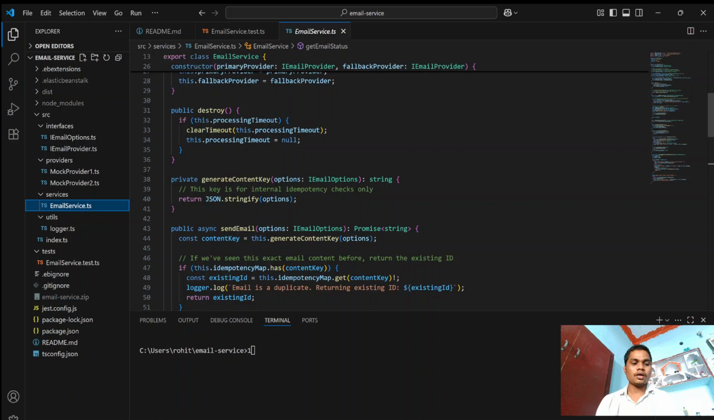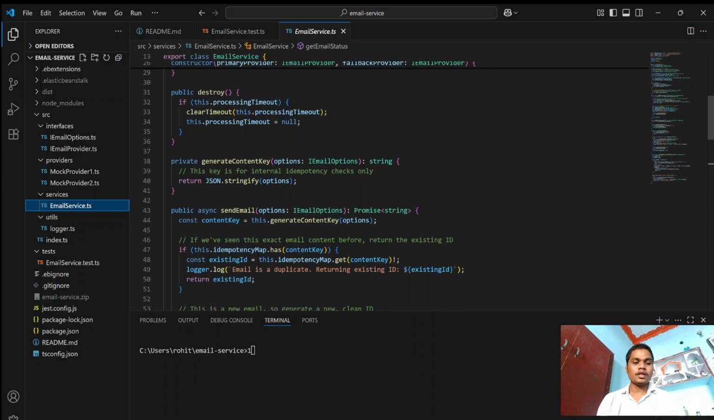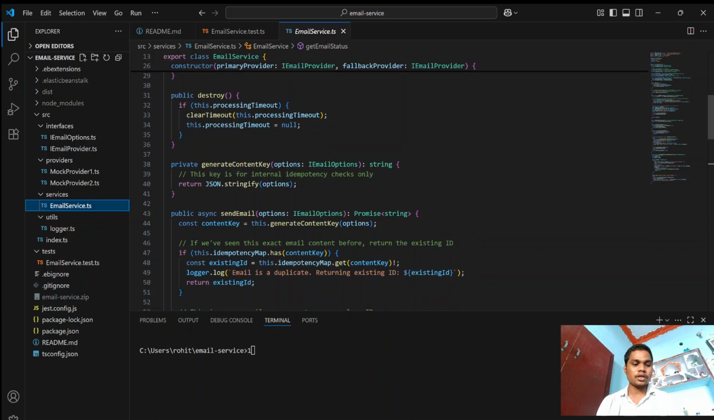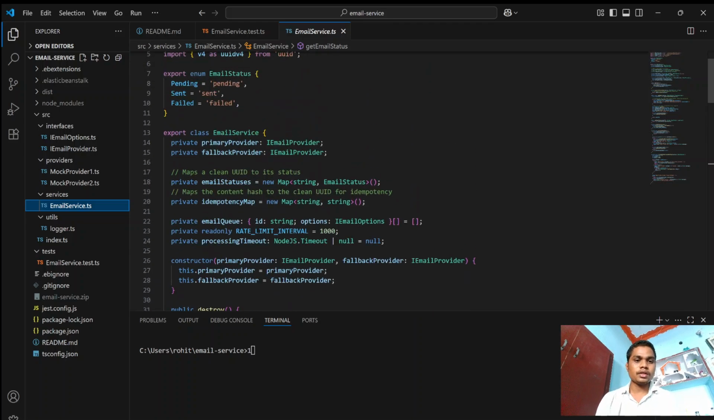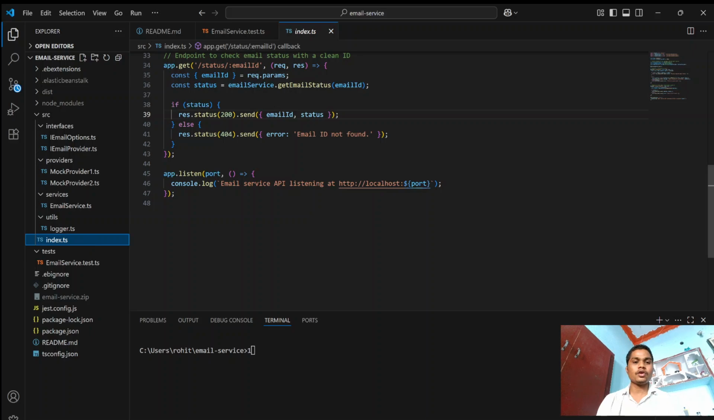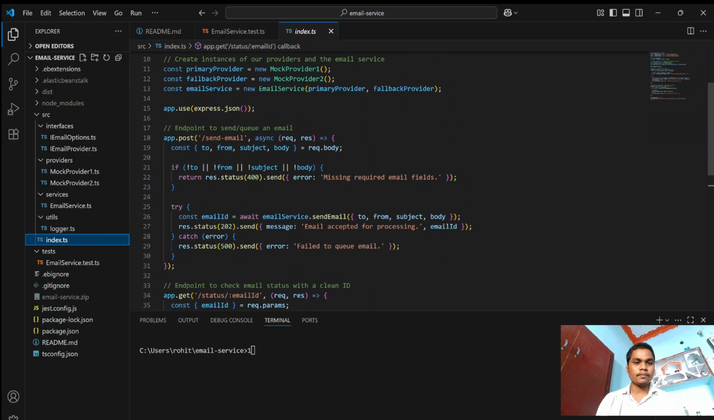That's it with that. Email status tracking is like providing visibility to the current state of email sending operations. The implementation is in emailService.ts. Export enum: as you can see here, we exported an enum, EmailStatus. If the mock provider successfully sends that email to the targeted person, it shows you the pending status.